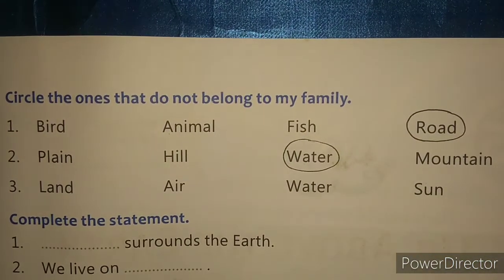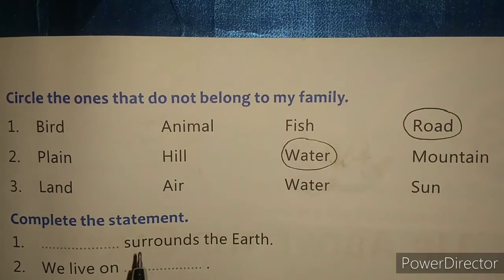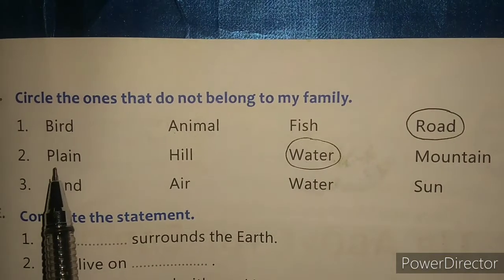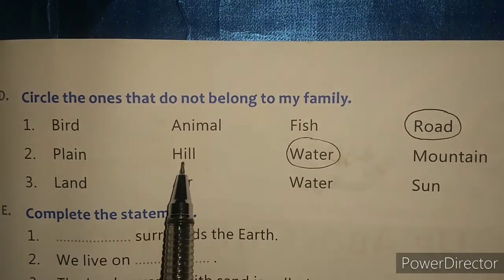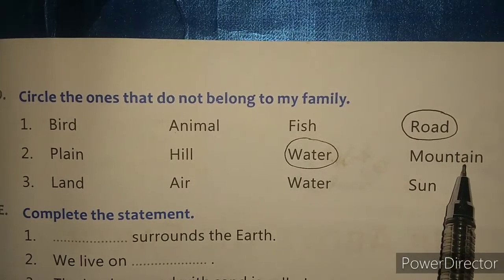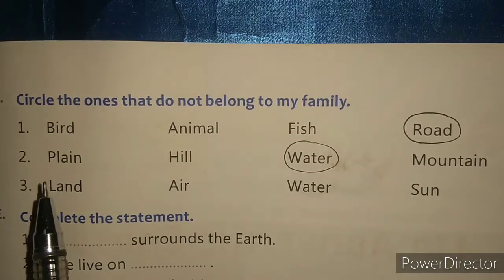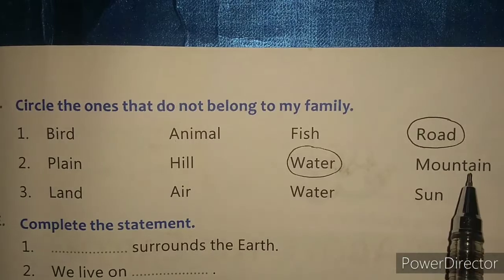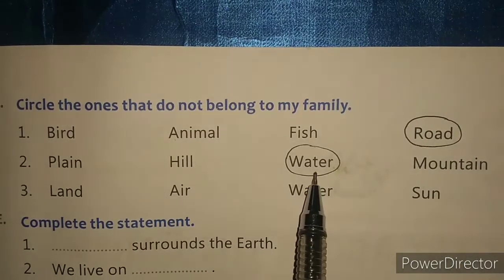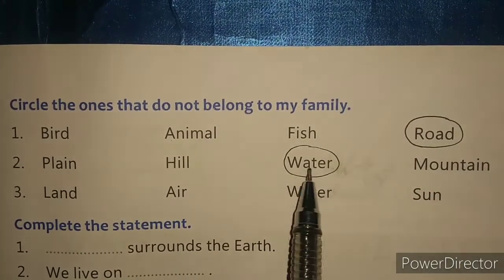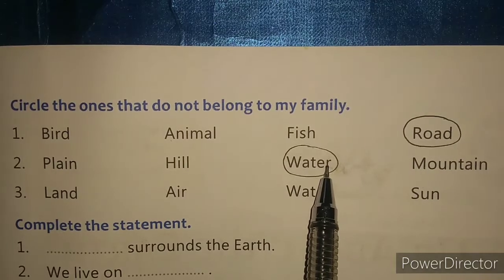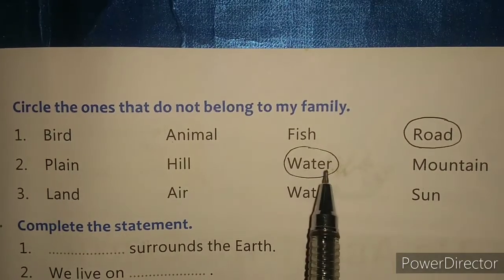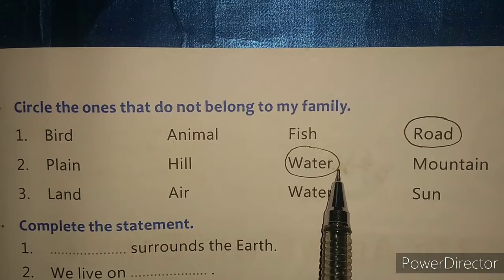Can you think? Because plain, hill, and mountains, these three are parts of land, but the water is not part of land. That is why water is different here.